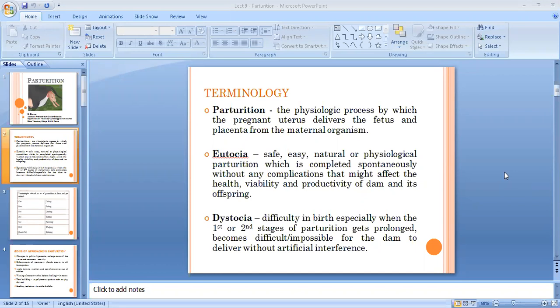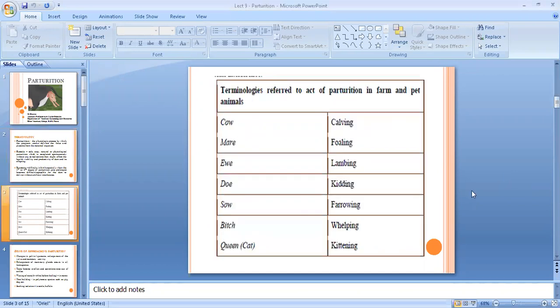So next comes the terminology. In various species, the process of parturition is termed different in different species. For example, in case of cow, the act of parturition is called calving. In case of mare, it is called foaling. In case of ewe, it is lambing. In case of doe, means goat, it is kidding. Sow, farrowing, bitch, whelping, queen, kittening.